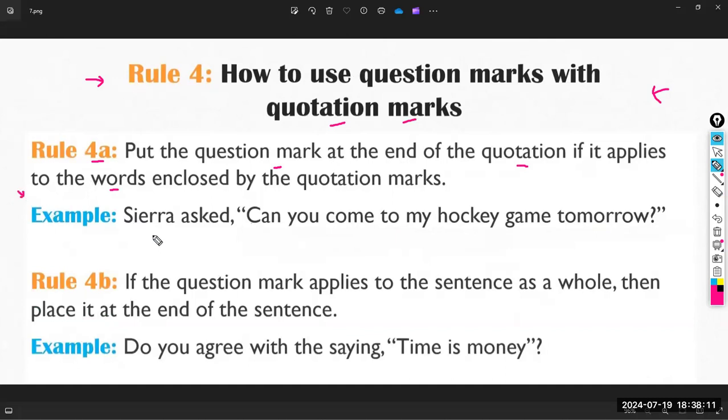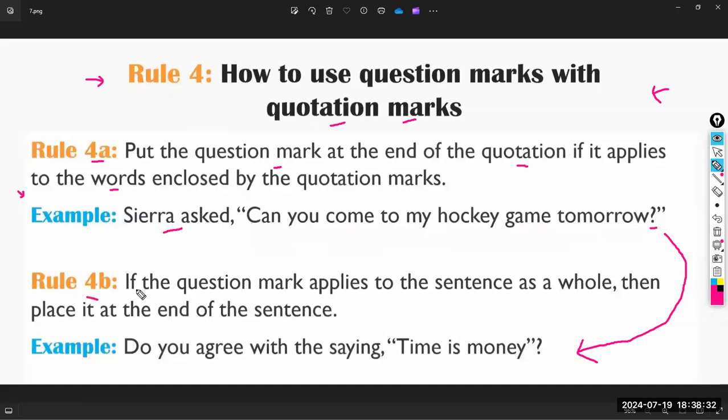This example is saying, Siwas asked, "Can you come to my hockey game tomorrow?" Absolutely, this is a question, so I have to write the question mark. But let's take a look at the next example before explaining the first example.